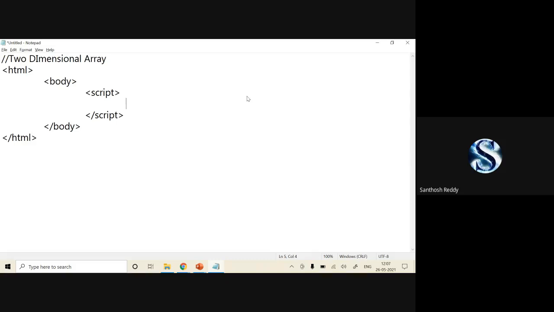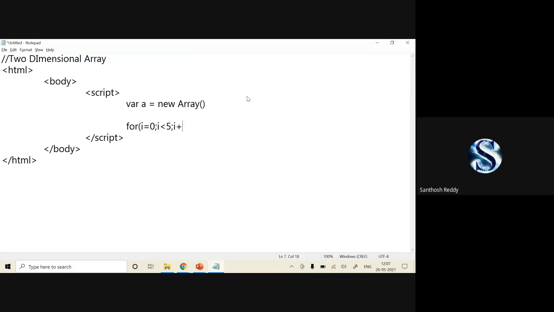I have written the script type. Now I'm going to declare an array, a is equal to new Array. Next, I'm going to use a for loop, for i is equal to 0, i less than 5, i plus plus. Here, a of i is equal to new Array. Does anyone have an idea?